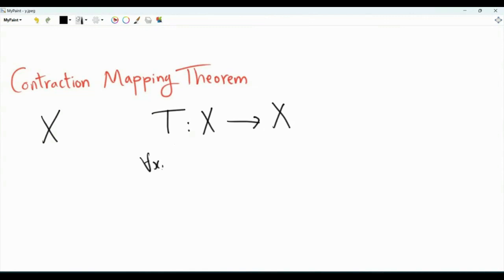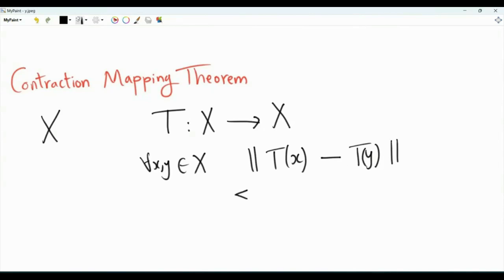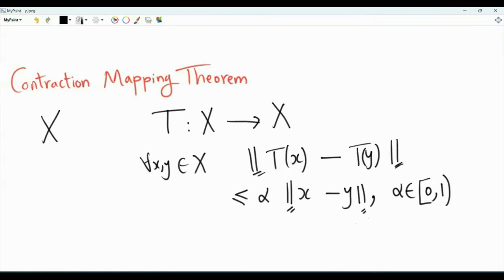This means that for every x and y in big X, suppose that we apply the mapping T to x and we apply it to y. Then the norm of Tx minus Ty is less than or equal to alpha times the norm of x minus y, and alpha is a non-negative real number that is strictly less than 1. So alpha is in the interval from 0 to 1, but it is strictly less than 1. So this means that this norm is strictly less than this norm, and hence the name contraction.